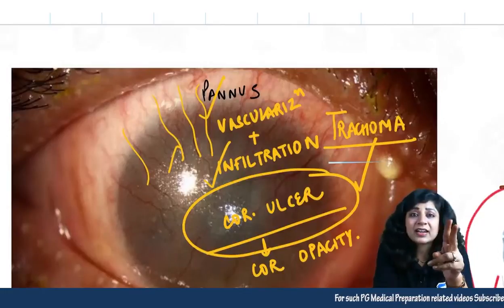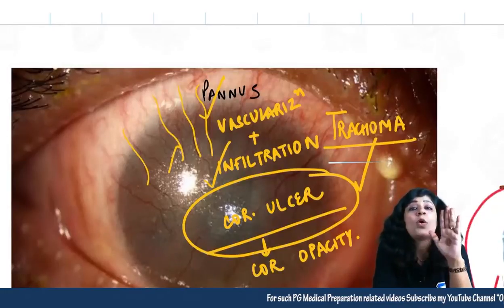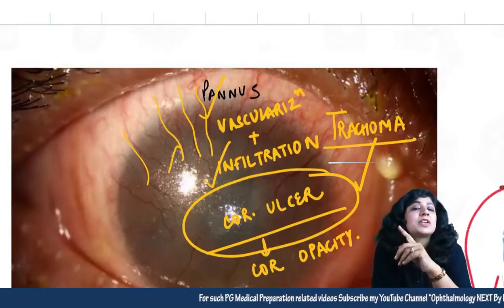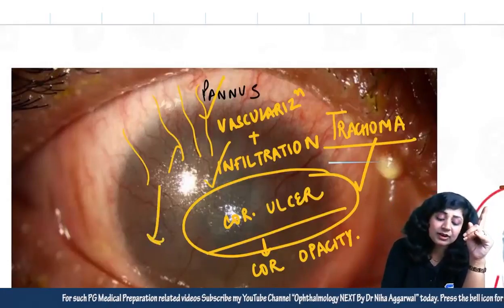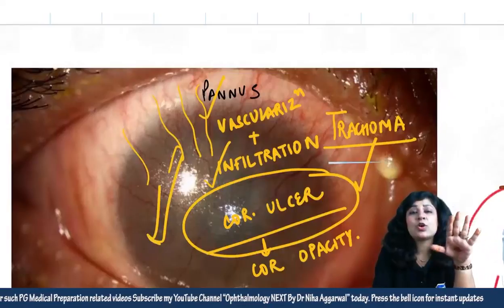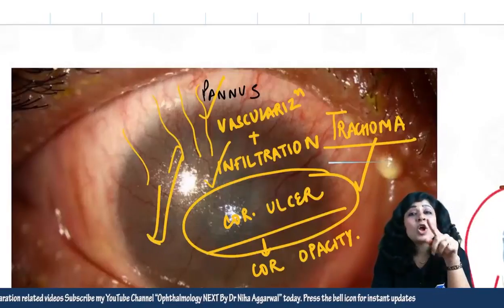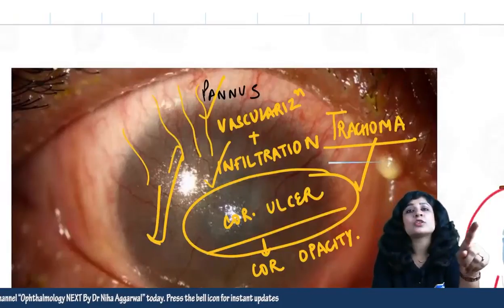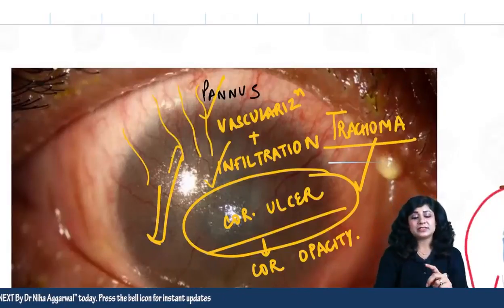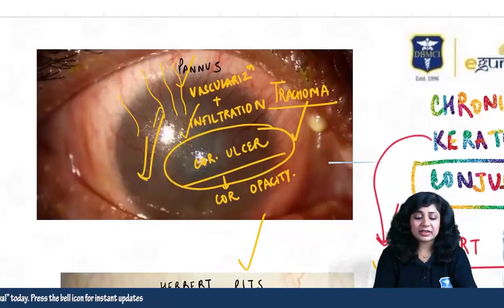Entropion, scarring, corneal opacity, all are found in trachoma, but the only complication of trachoma is corneal ulcer, nothing else. Corneal ulcer is a complication because it leads to corneal opacity, but the answer is not corneal opacity, the answer is corneal ulcer.